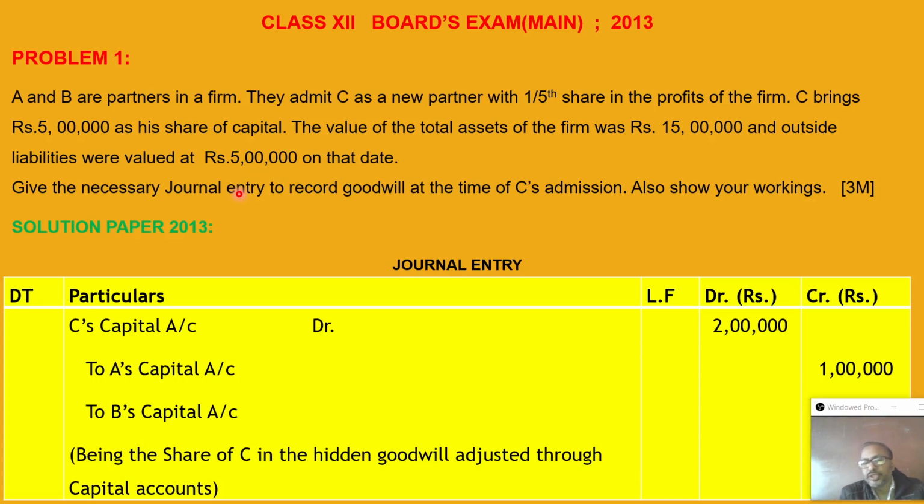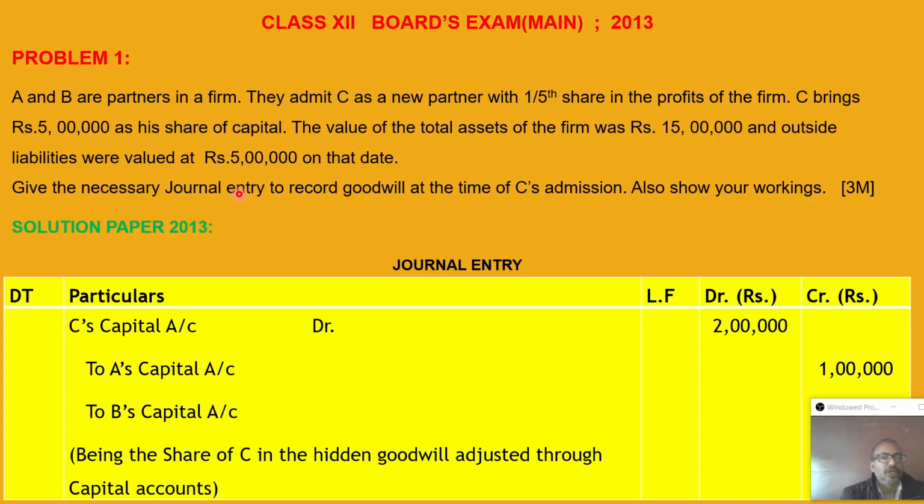So here in this question we cannot see how we will calculate the incoming partner's share of goodwill. Nothing is mentioned. Generally, when you calculate the value of goodwill, we have learned there are so many methods: average profit, super profit, capitalization of average profit, but nothing is mentioned here. No profit is separately provided here. On the basis of capital adjustment, we should find out the value of goodwill. So how will we find out the value of goodwill?